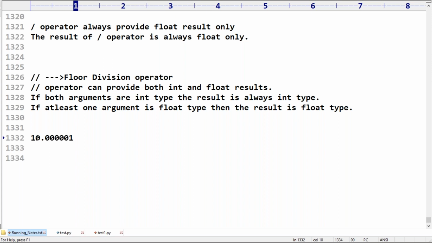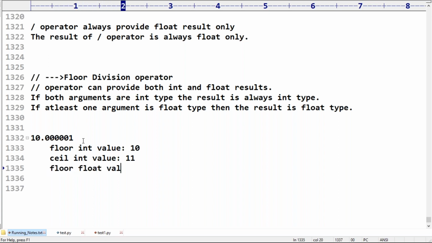What is the floor int value, sir? 10. Remember this one. What is the ceil int value? Don't get confused. 11. Similarly, floor float value is 10.0. Remember, nothing else will be there, sir. If you want float, floor float means 10.0. Ceil float value is 11.0.